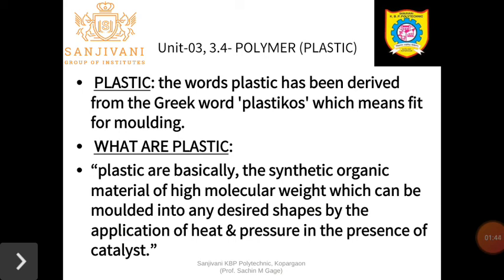So what is plastic basically? Plastic is a synthetic organic material. This is not a natural material. They are not obtained naturally. They are synthesized in a laboratory or in an industry. That is why they are synthetic organic material. Organic material in the sense that mostly plastic contains carbon and hydrogen, so they are said to be organic material.